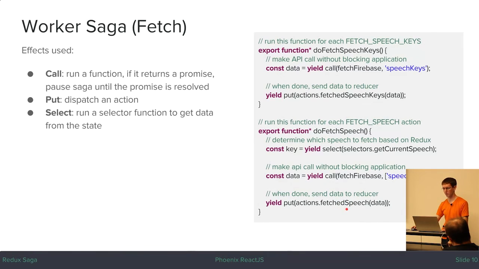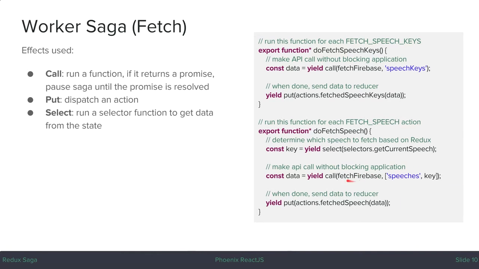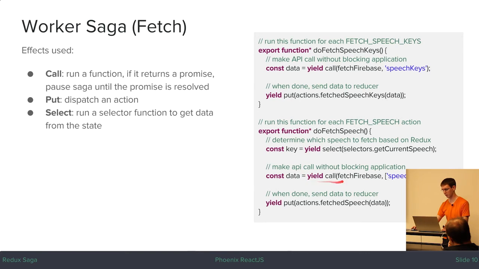Oh, cool. I thought this is really awesome that you're writing stuff in a synchronous style, and I thought, does that get hosed if you call out to something that's not a generator, but that's really cool. Yep. The Saga middleware is going to pause this generator, or pause this worker saga, until that promise has been resolved, and then just basically do what you would expect with the return value from the promise.